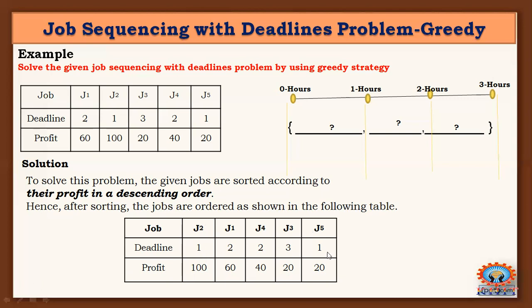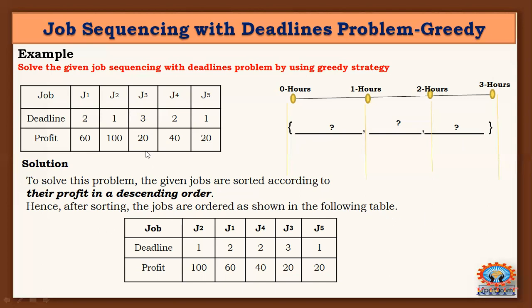Now the objective is, we have a provision to complete only three jobs within the maximum deadline of 3. Within the duration of 3 hours, we can complete only 3 jobs.